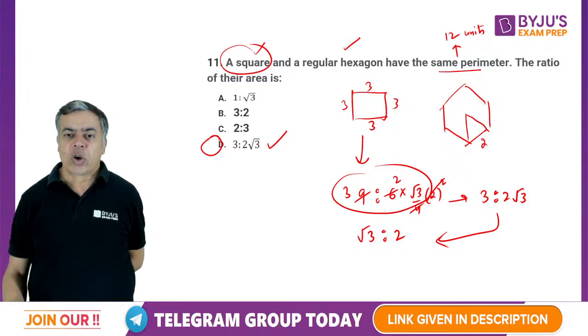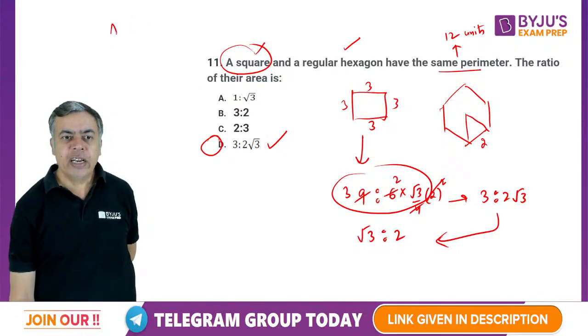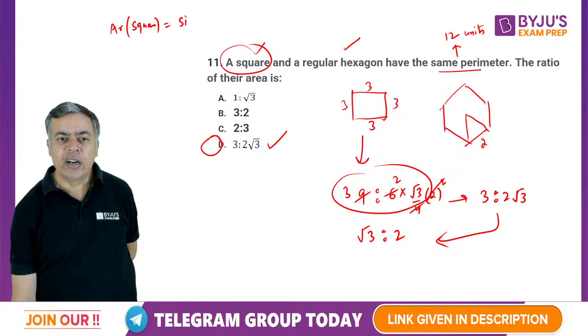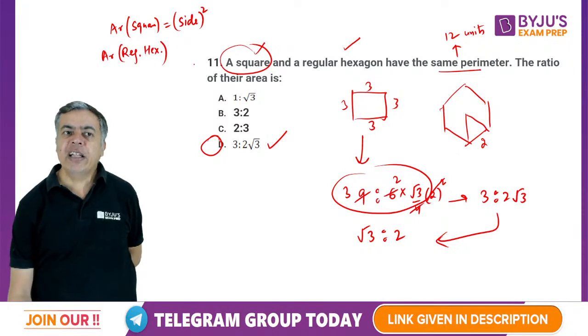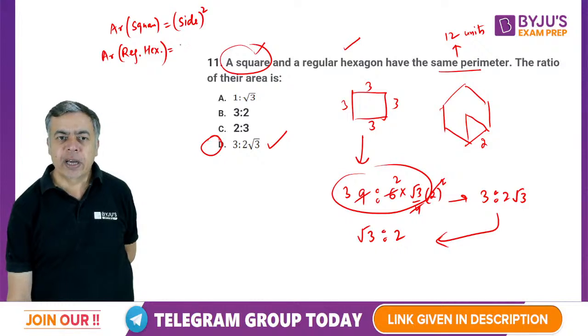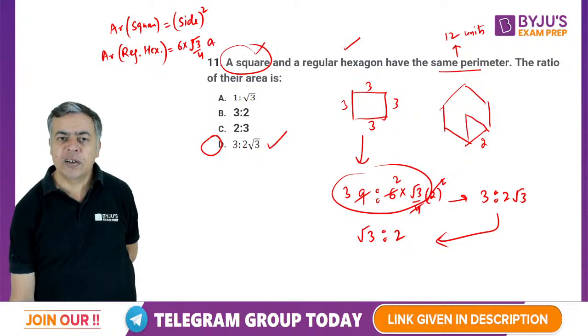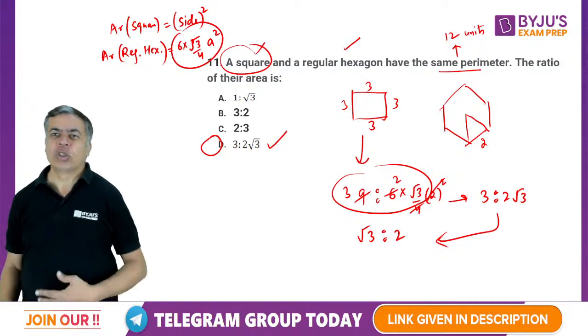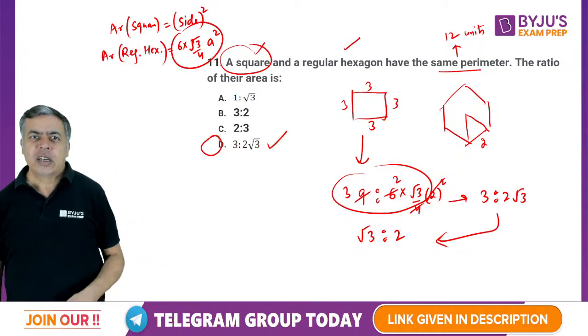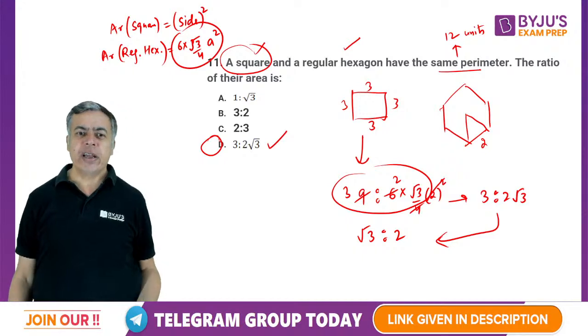Okay. Area of a square, you know, is side square. And area of a regular hexagon, I'm writing regular hexagon with side, let's say A, it will become 6 into root 3 by 4 side square, right? Which you can cancel and write 3 root 3 by 2 A square. Some people write it directly 3 root 3 by 2 A square.